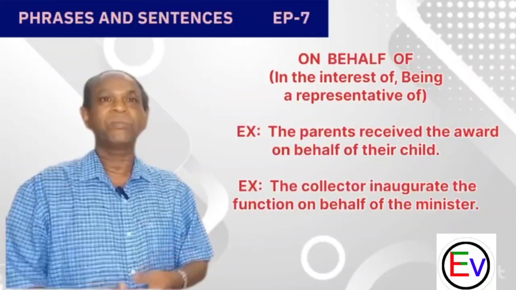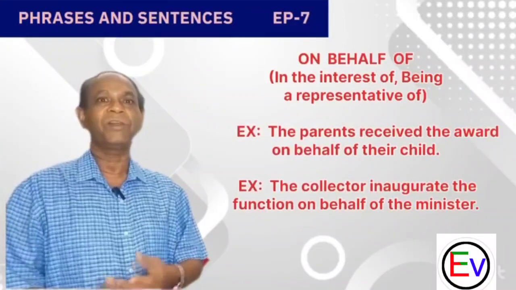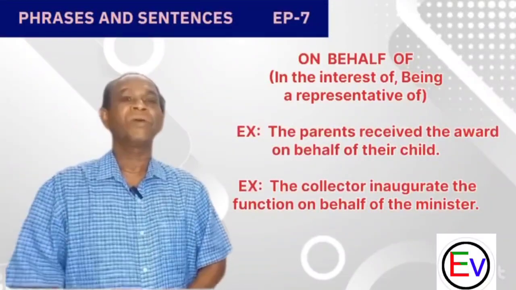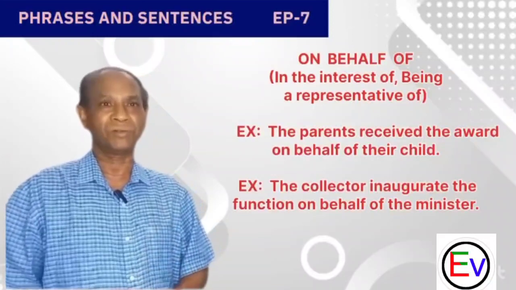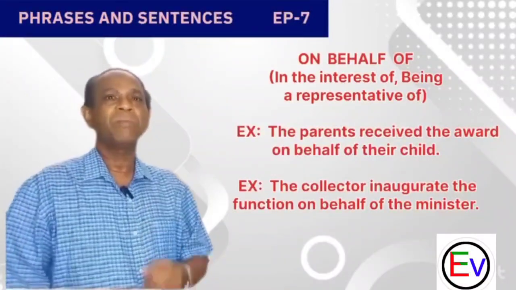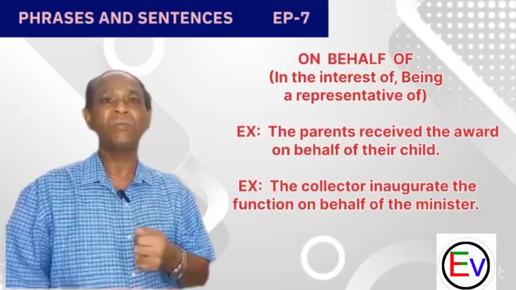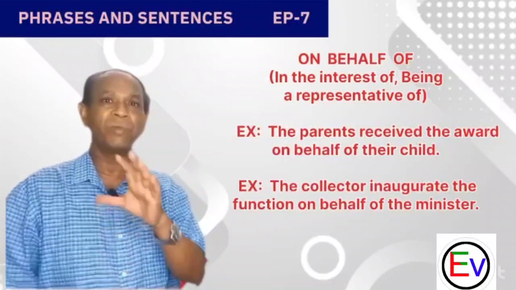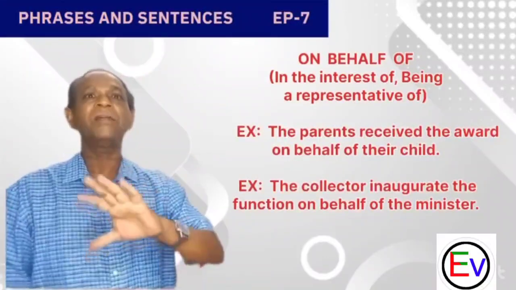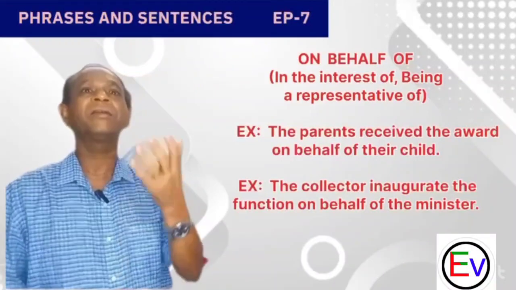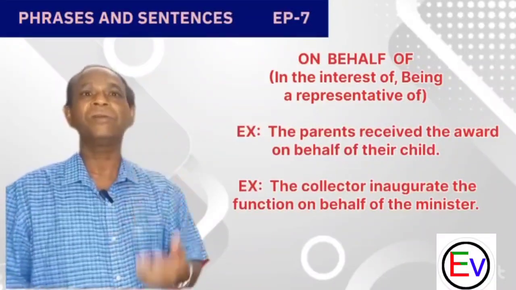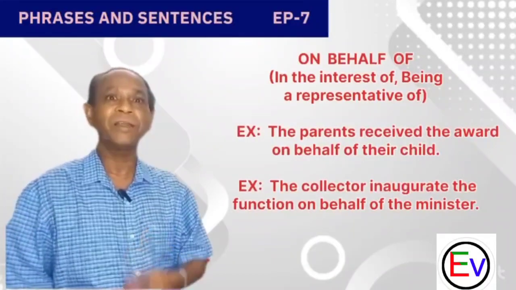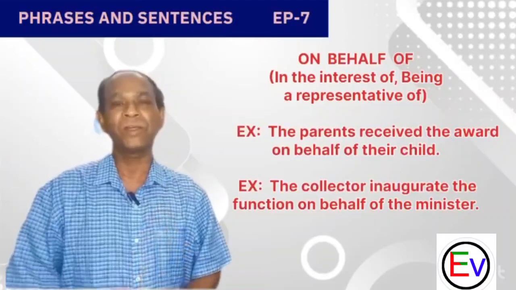Okay, we can come to some examples. I will explain the examples in a detailed manner. We are going through two examples. The first example: the parents received the award on behalf of their child. Their child could not go and attend the meeting, or otherwise could not receive the award. So at that time, the parents received the award on behalf of their child.